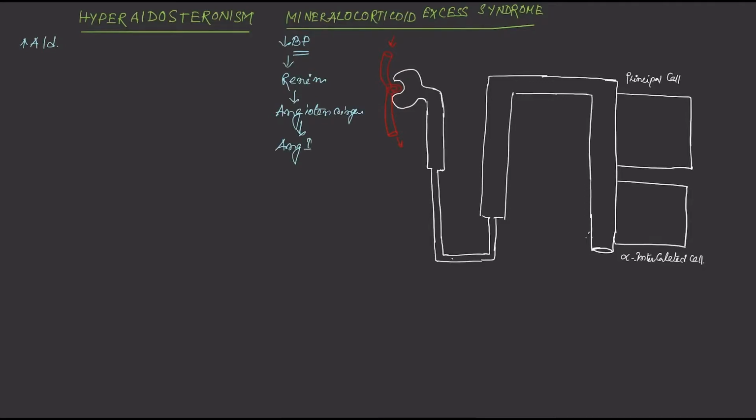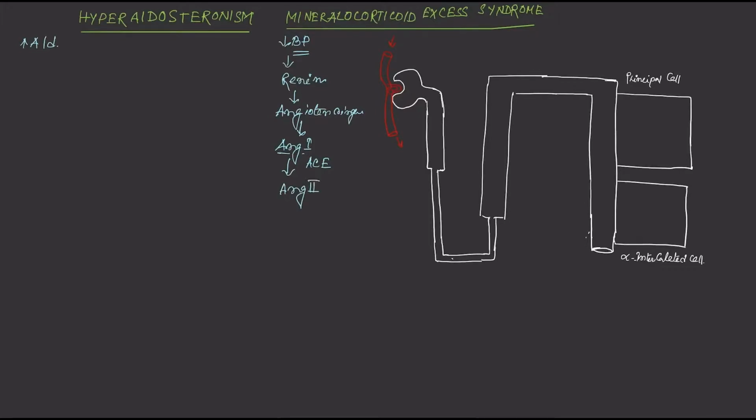Now this angiotensin 1 will be released into the circulation, and while passing through the pulmonary circulation it will be acted upon by an enzyme known as the angiotensin converting enzyme, which will convert angiotensin 1 to angiotensin 2.